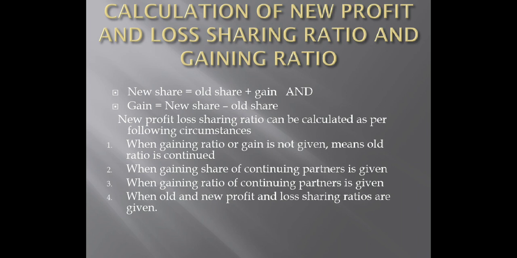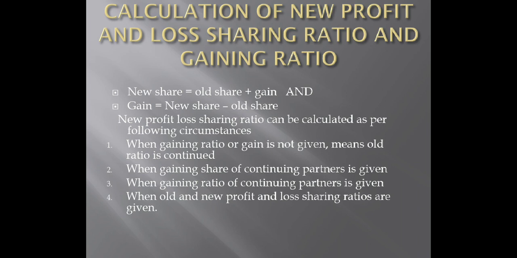New ratio minus old ratio, that is new share minus old share. Alright? This is just a part of theory. Please try to understand these concepts when applied practically while solving a long sum will be more helpful and will make a clear understanding. Yeah?